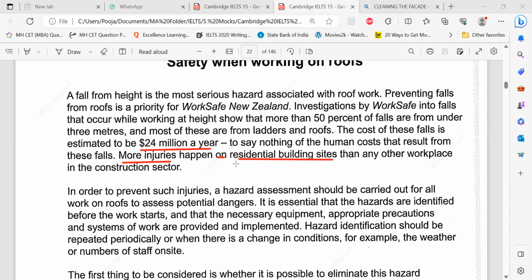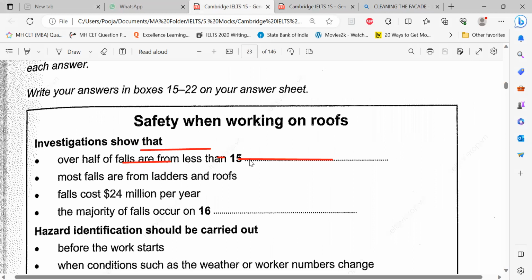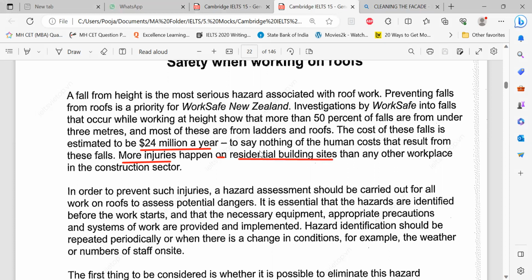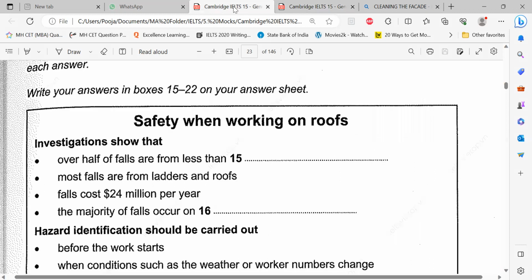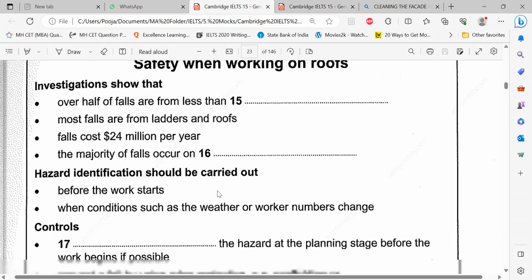So I'll use this. Please start writing the words next to the questions, so that at the end of the day, you have a page which has got answers. Otherwise, you'll feel that you don't know if you've solved this. You won't have any memory. So 15th one, 3 meters. 16th one, residential building site. Copy exact vowels at the right place with plural. If you write any 2 words, you're still going to get it wrong. Is this fine? Should we go ahead? Yes.